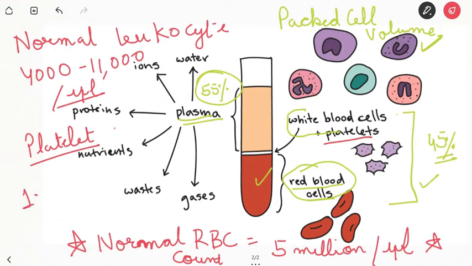It is 1.5 to 4 lakh per microliter. So three things you have to remember. Number 1, normal RBC count, it is 5 million per microliter. Normal leukocyte count, it is 4,000 to 11,000 per microliter. And third comes the platelets, that is 1.5 to 4 lakh per microliter.